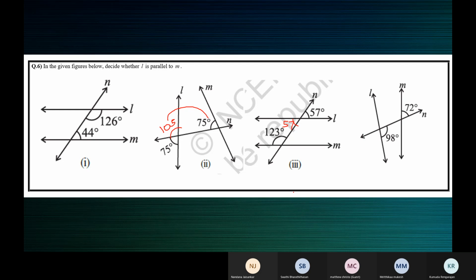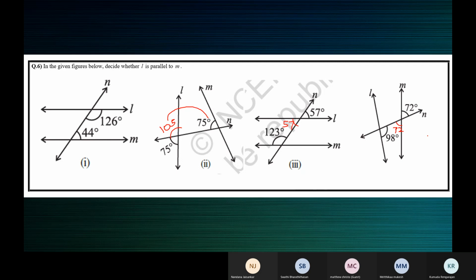Ma'am, they are not parallel. Why? Ma'am, when we take 72 and the angle above 98, the vertically opposite angle will also be 72. Since 72 plus 98 is not equal to 180 and they are co-interior angles, this does not satisfy. 98 plus 72 is 170, ma'am.